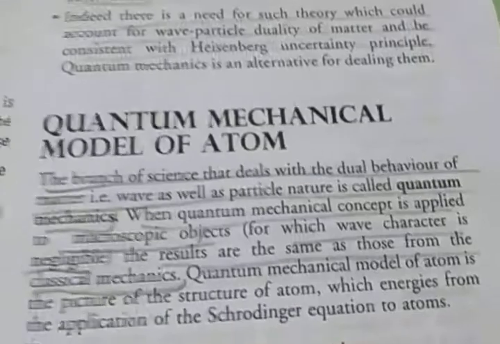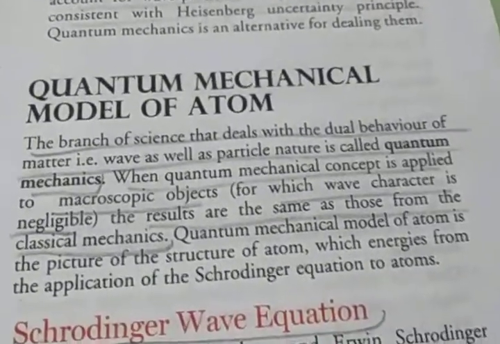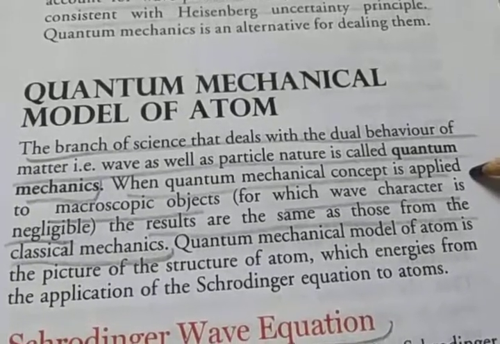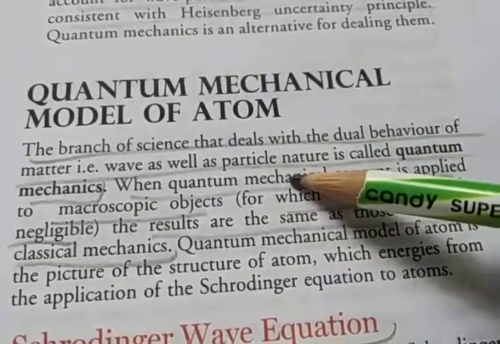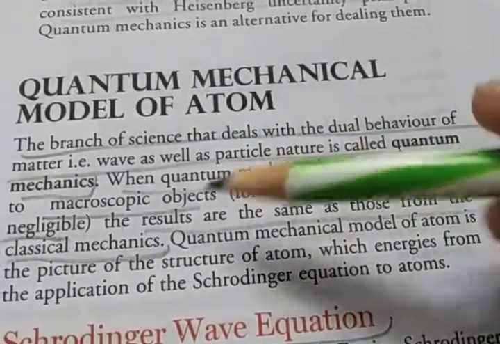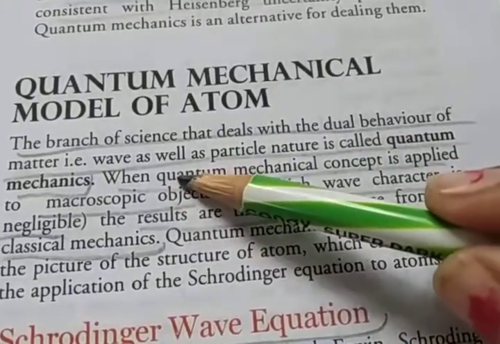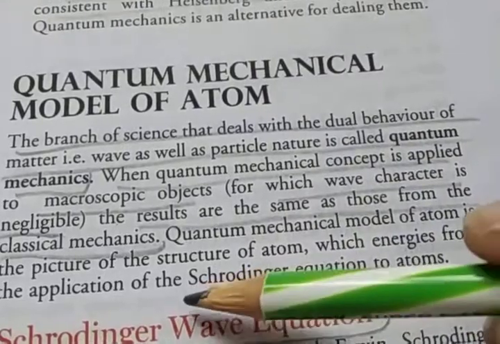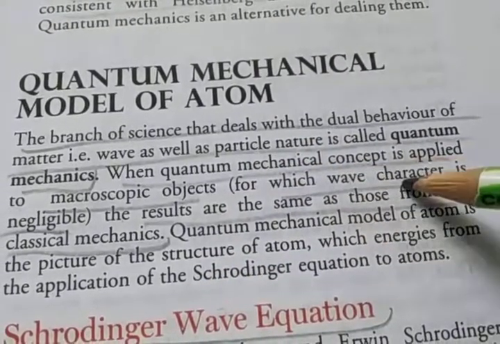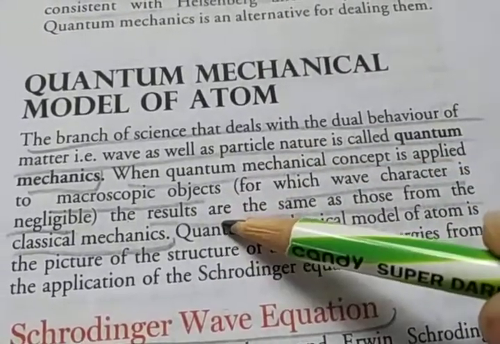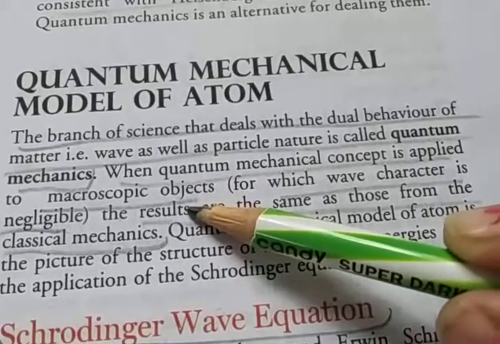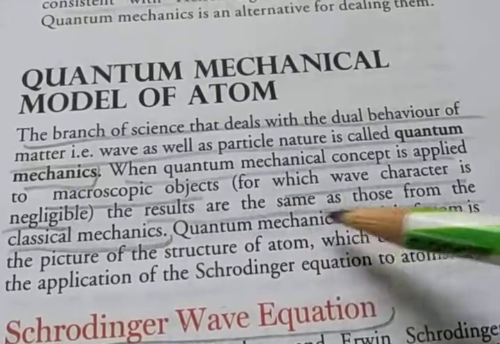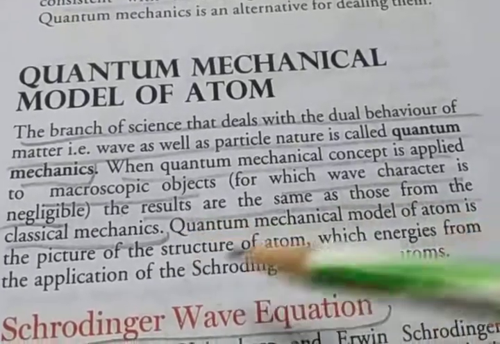The next topic is the quantum mechanical model of the atom. First I discuss what quantum mechanics is. The branch of science that deals with the dual behavior of matter, wave-like and particle nature, is called quantum mechanics. When the quantum mechanical concept is applied to macroscopic objects, for which the wave character is negligible, the results are the same as those from classical mechanics.